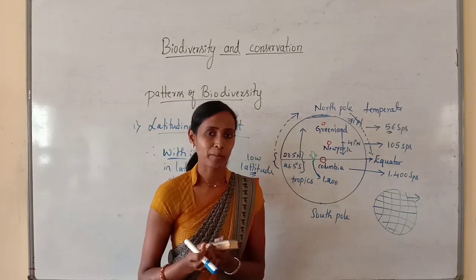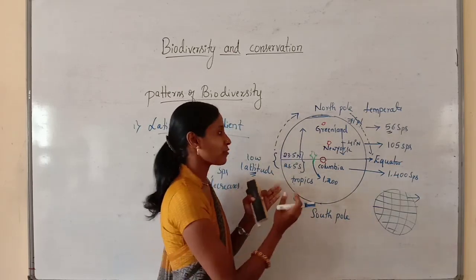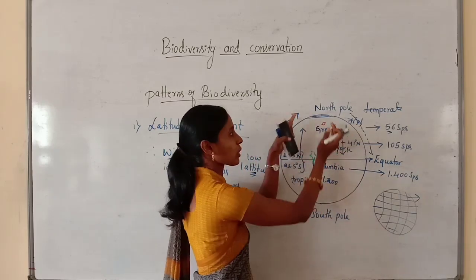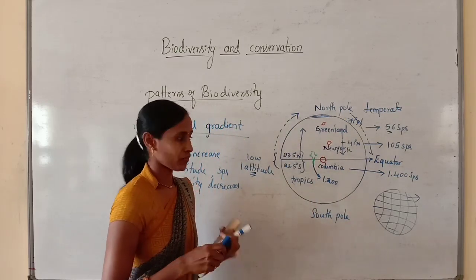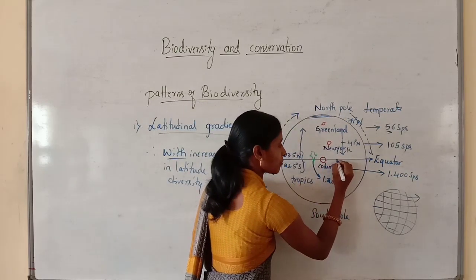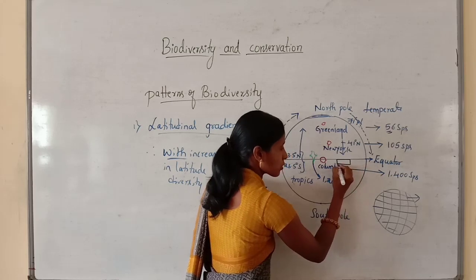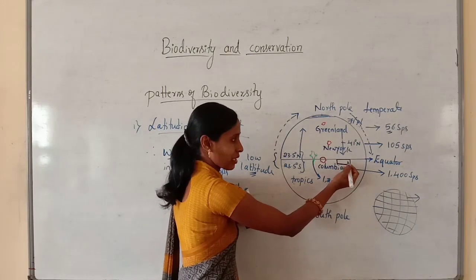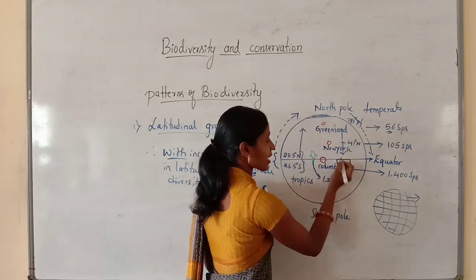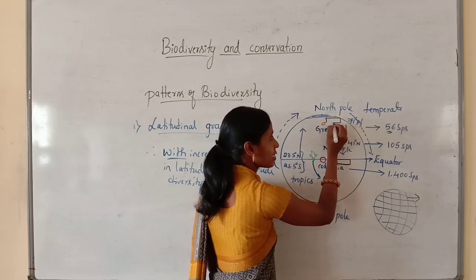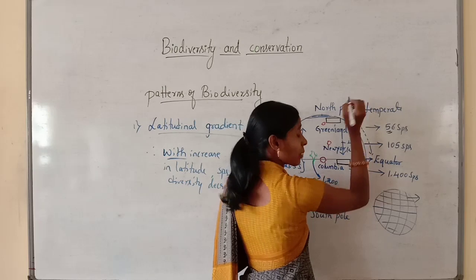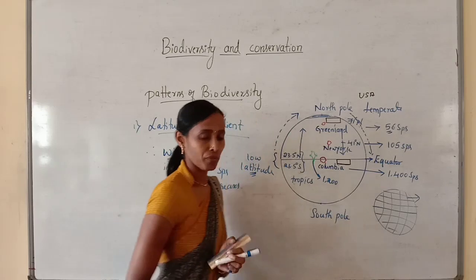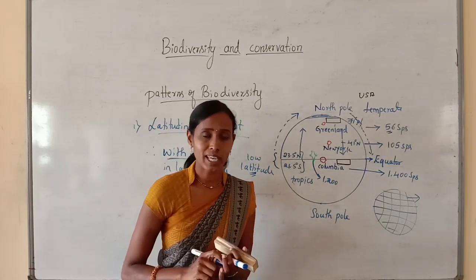We'll take one more example. I am taking the comparison of a forest which is located in the tropical region and another forest which is located in the temperate region. See, in the tropical region there is one forest area. So I am taking a forest area at the equatorial region, or we can say at the tropical region, and I will take an equal area at the temperate region. Especially I am considering the Midwest of USA, which is a temperate area.